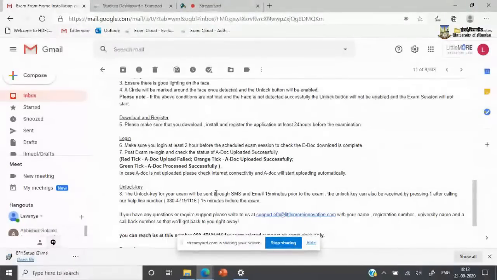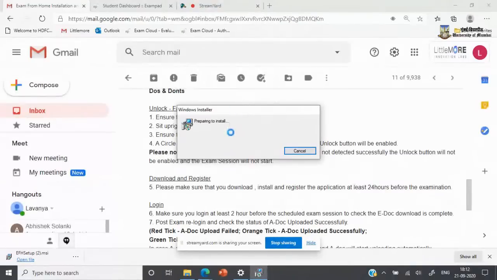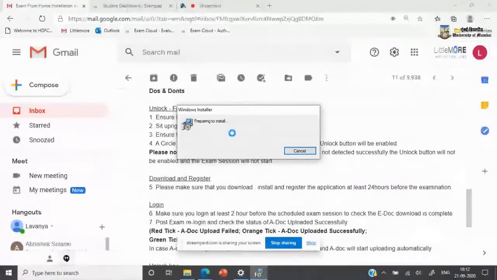So as you can see my screen, I will zoom in a little bit more here. You can see that the download has happened. I can go ahead and directly click on this for the exe file to open. If you can see, the Windows installer will start an installation setup wizard, which will take you through how to install this application.